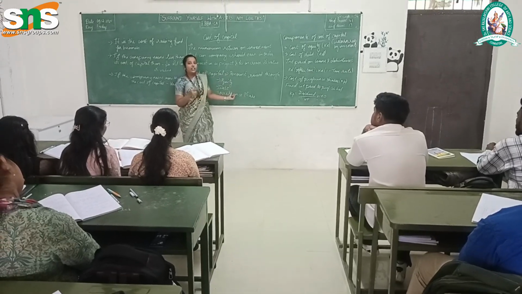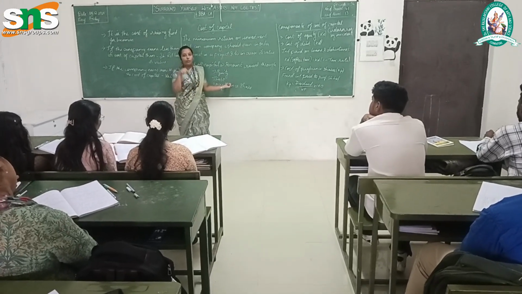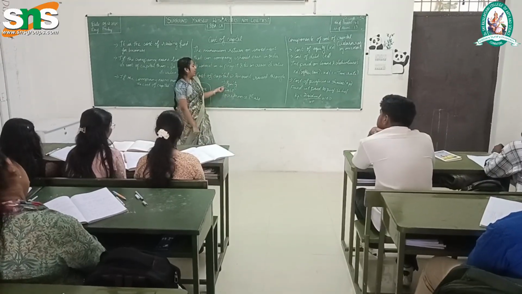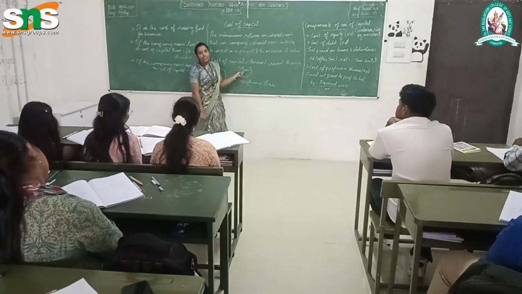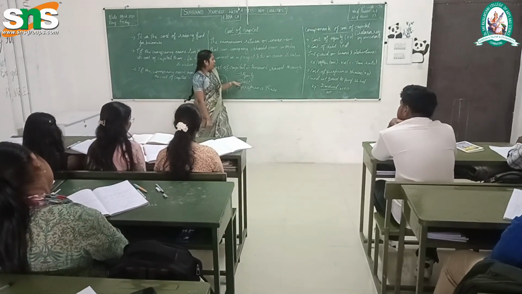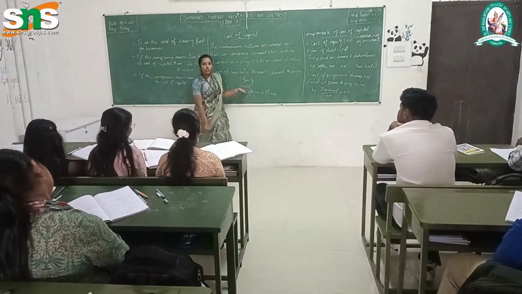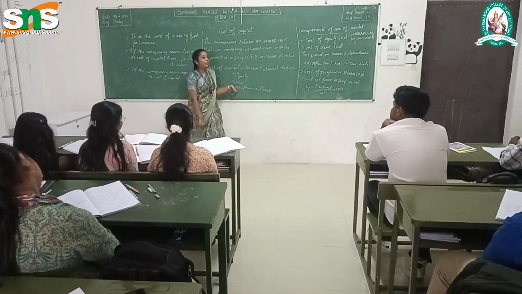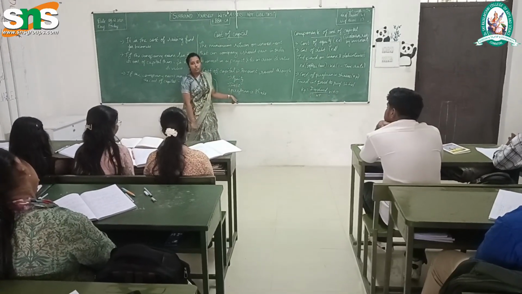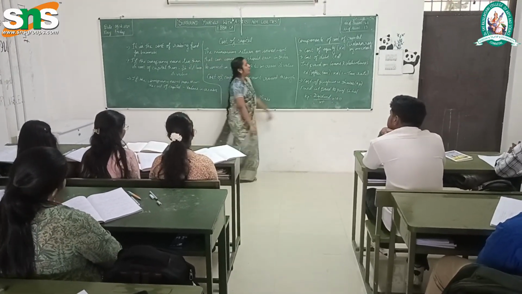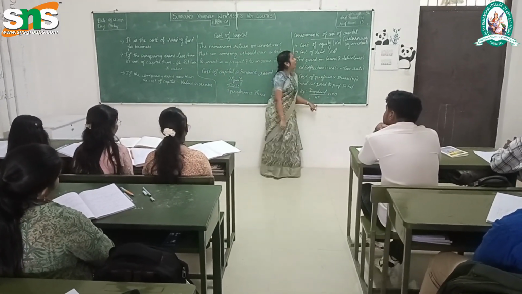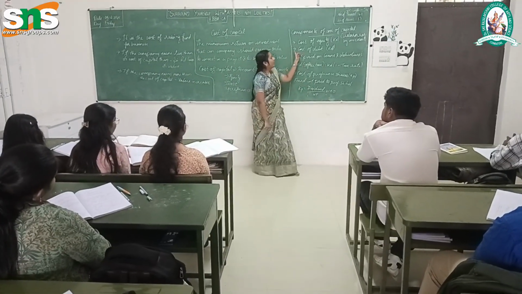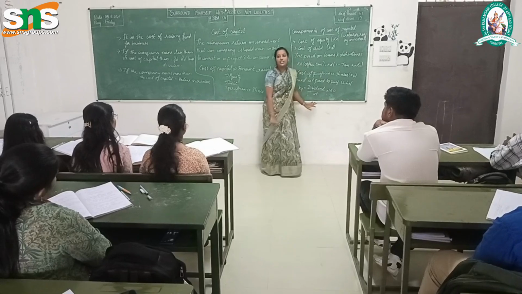I will generate capital of rupees 10 lakh through various sources. The sources of capital are either equities, or debt such as bank loans, and preference shares. By issuing preference shares, I will be earning money. So these are the sources that I will be using, and these are the components of cost of capital. Here, the first one is cost of equity, which is termed as Ke.